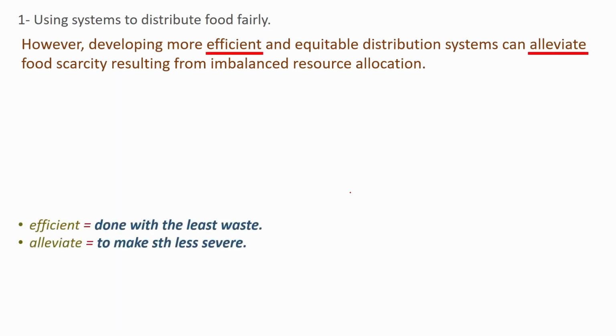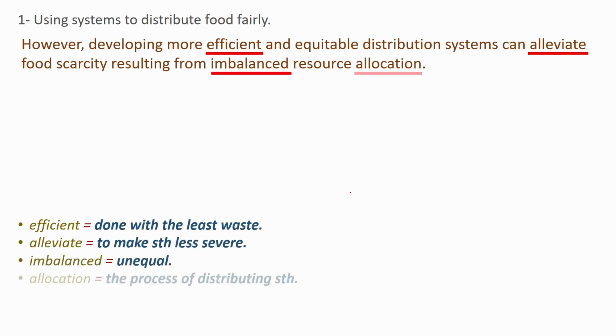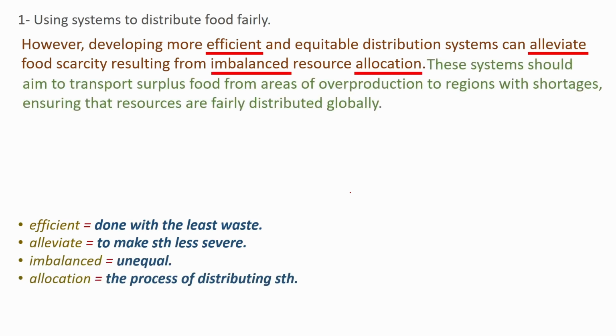Alleviate, to make something less severe. Imbalanced, unequal. Allocation, the process of distributing something. Now I need to explain what I mean by that. These systems should aim to transport surplus food from the areas of overproduction to regions with shortages, ensuring that resources are fairly distributed globally. Surplus, more than needed or used.